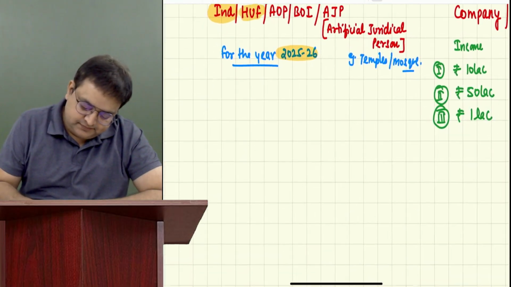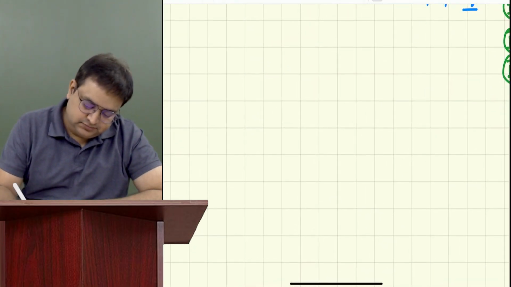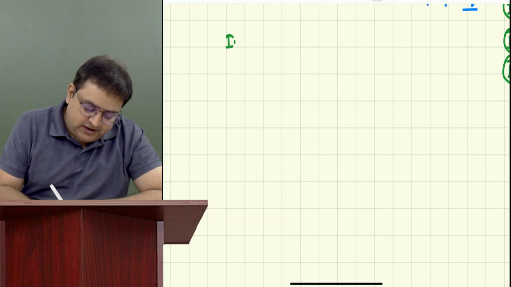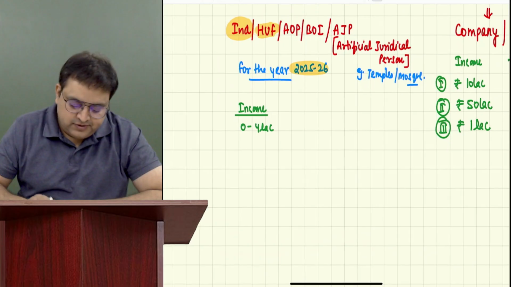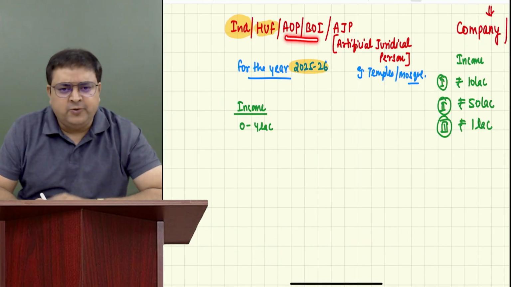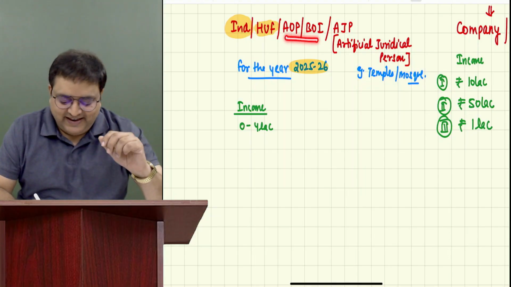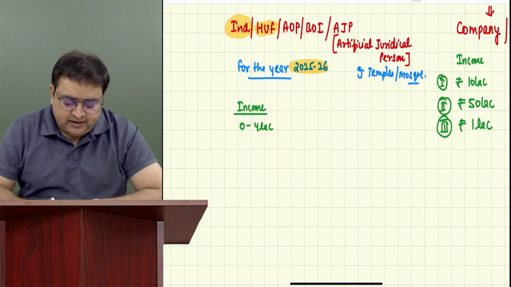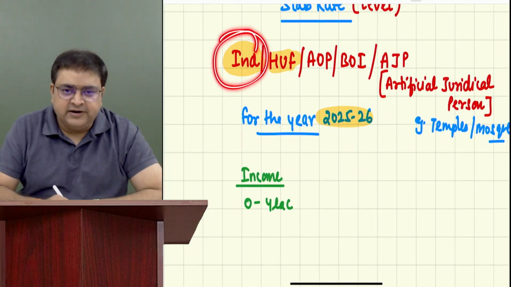Okay. Now, if your income is 0 to 4 lakh, for anybody who is individual, HUF, AOP, BOI, what does it mean? I don't know. Let's say AJP, I don't know. As of now, just concentrate only on individual.